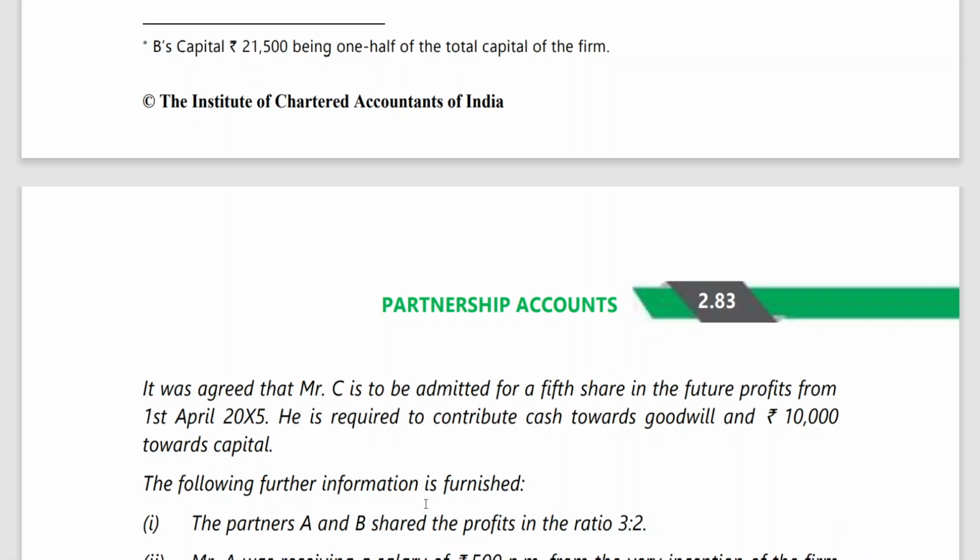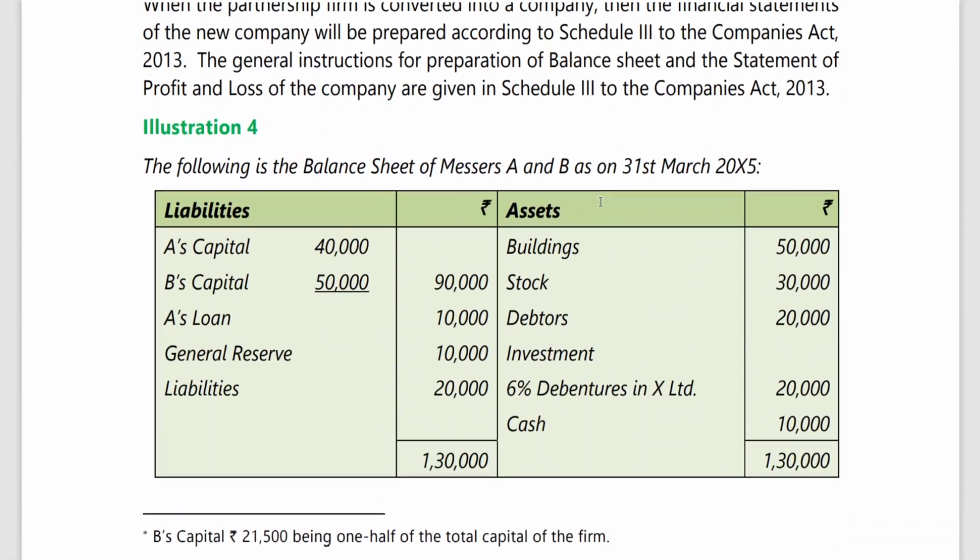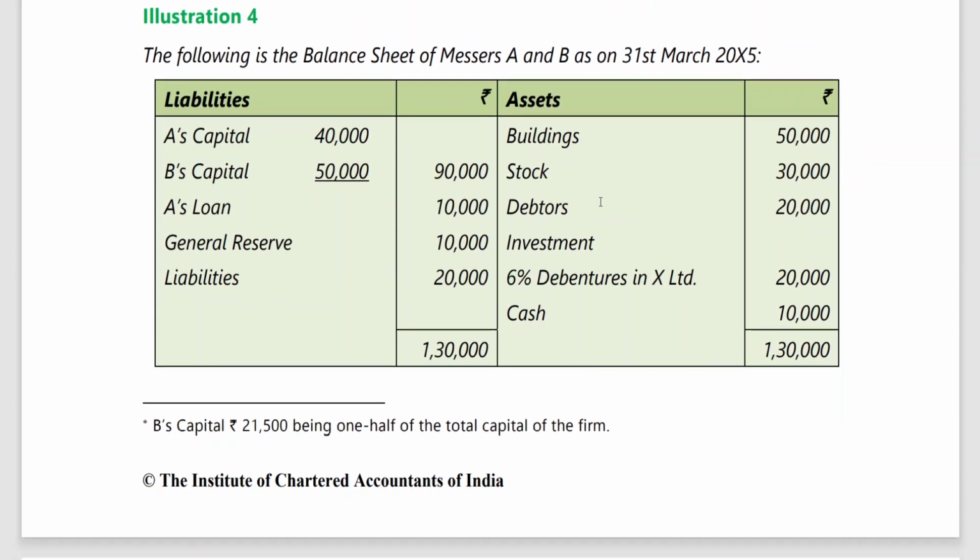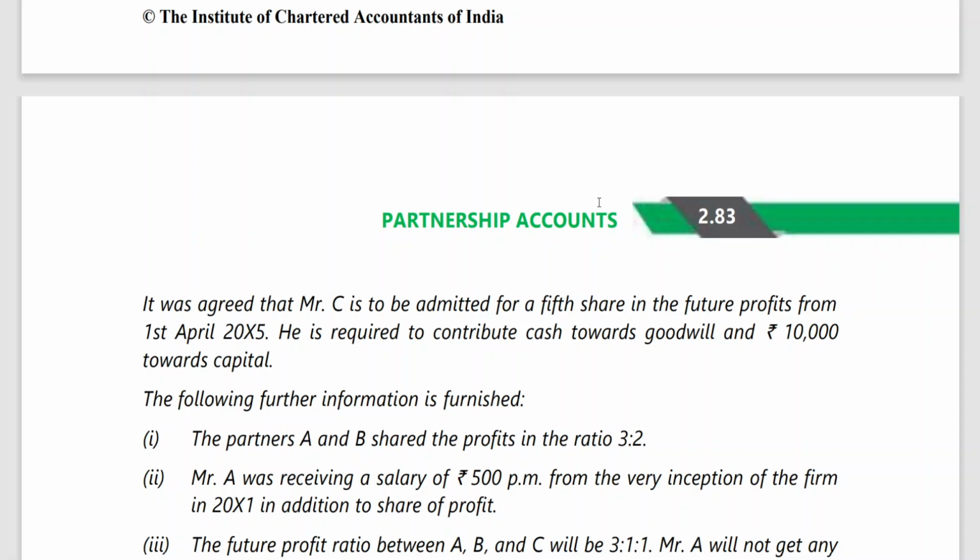So if you look into it, we have the balance sheet on 31st March 15. A new partner has been admitted on 1st April 15.